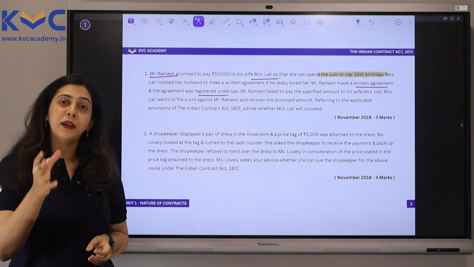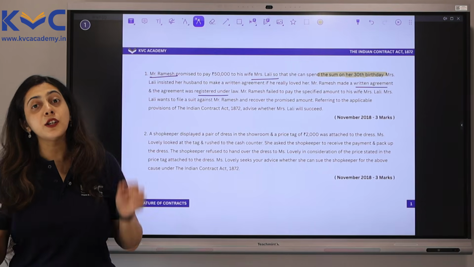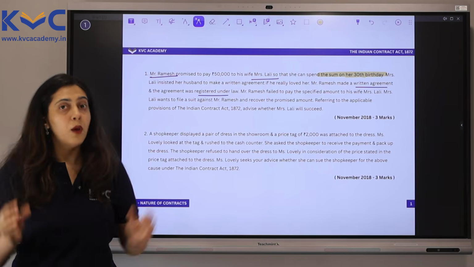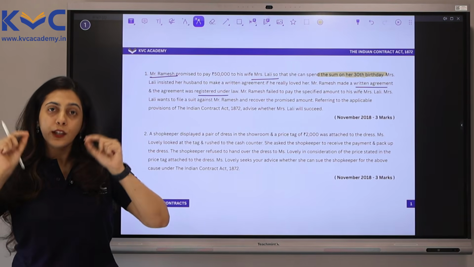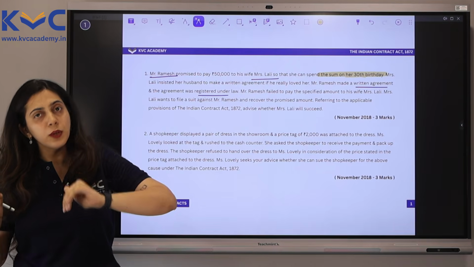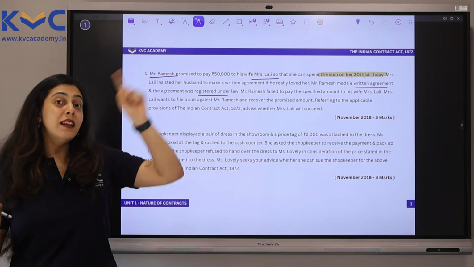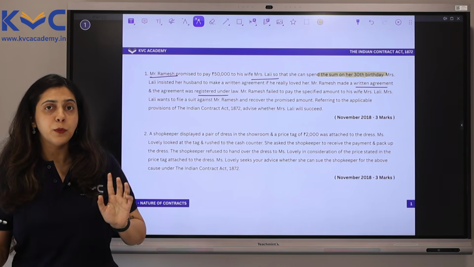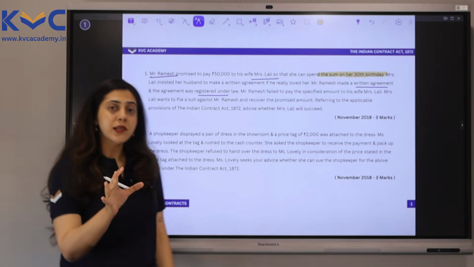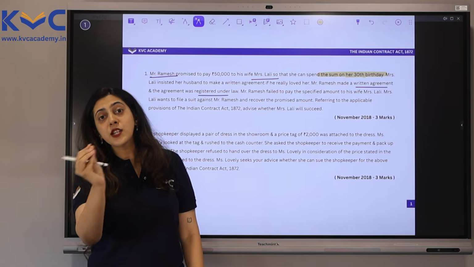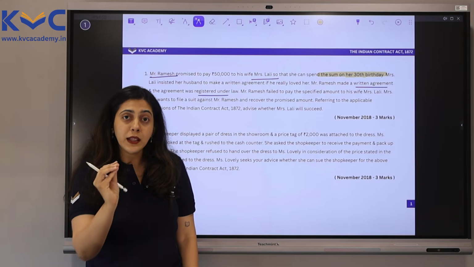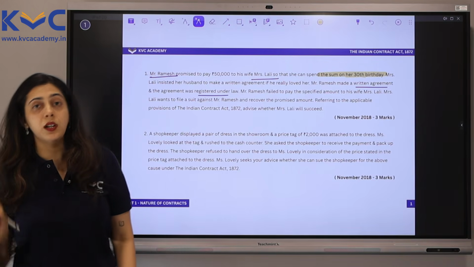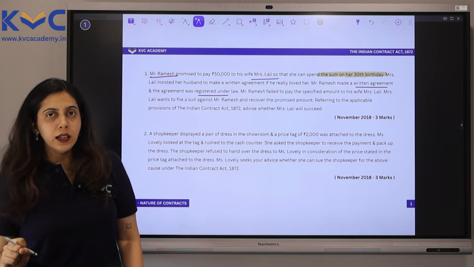For a contract to be valid, there must be an intention to create a legal relationship. Once you explain the provisions, then you will write the facts of the case and then you will give your conclusion. Applying the above provisions, Mrs. Lali will not succeed here as the relationship between them and the contract between them was that of a social nature and not of a legal nature.